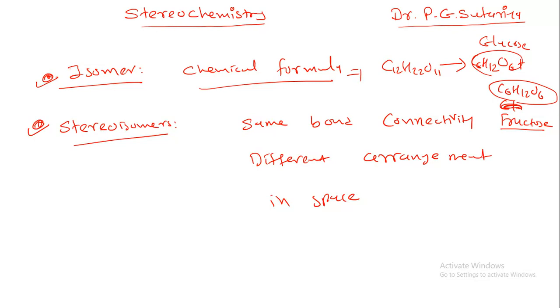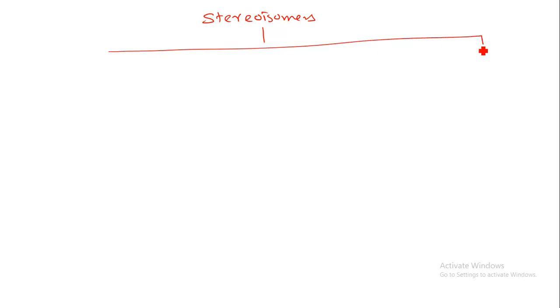So what is the classification of stereoisomers, or how many stereoisomers are there? Let us understand that first. Mainly we have three types of stereoisomers. The first one is configurational isomers.